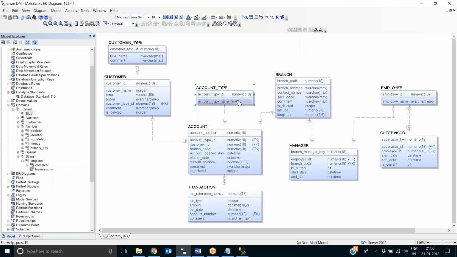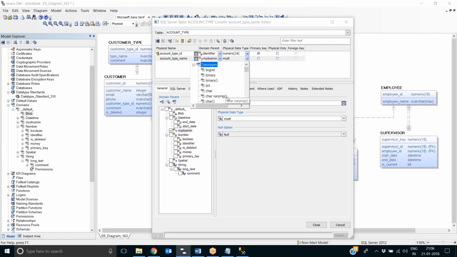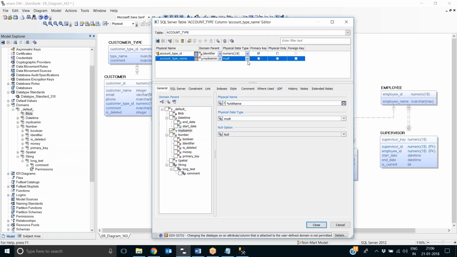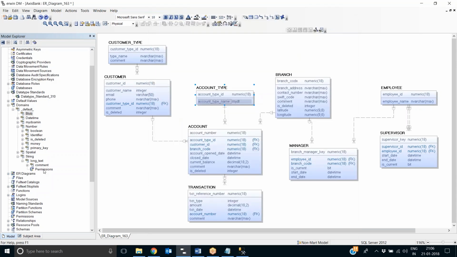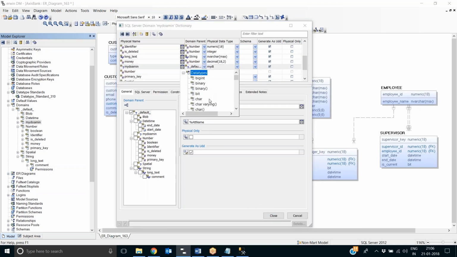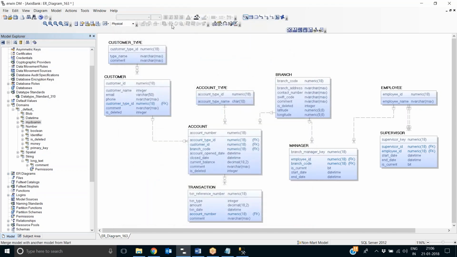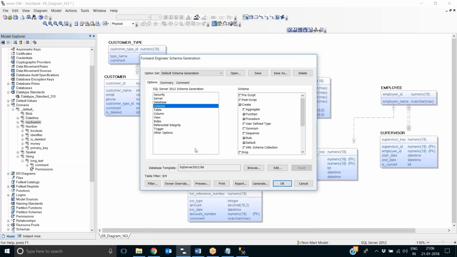This one. Okay, I set a meaningful data type for that, and then again I'm going back to the forward engineering.